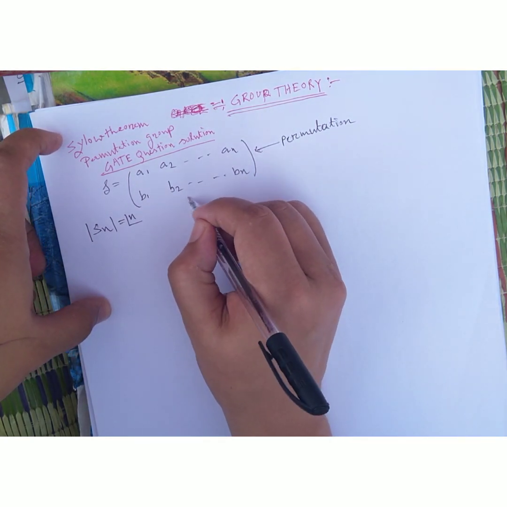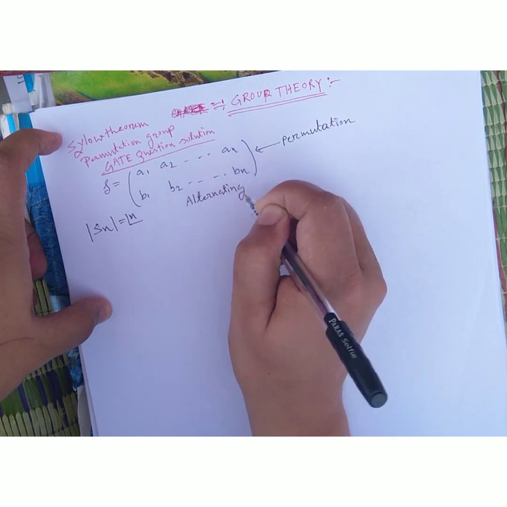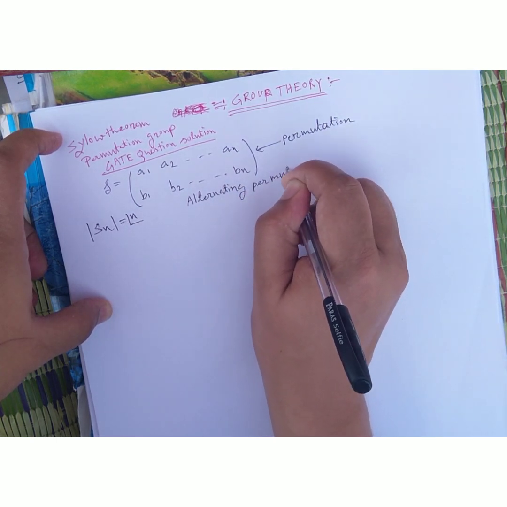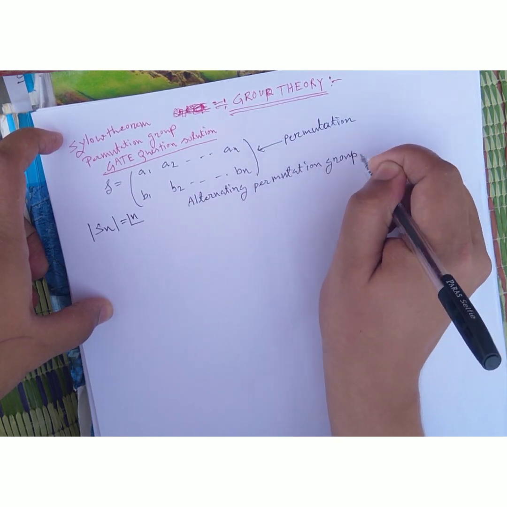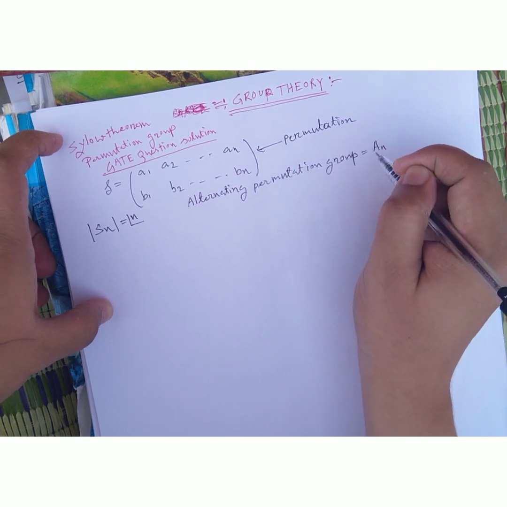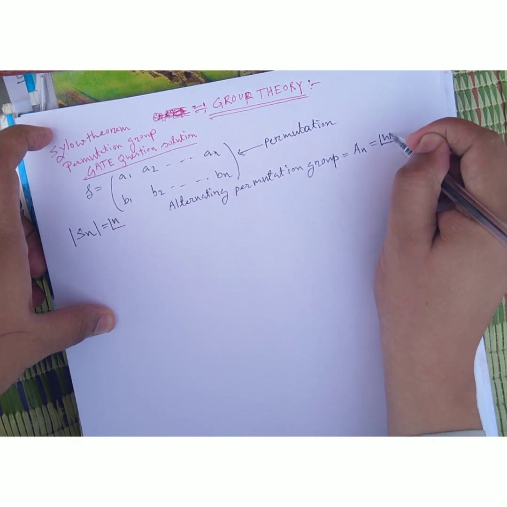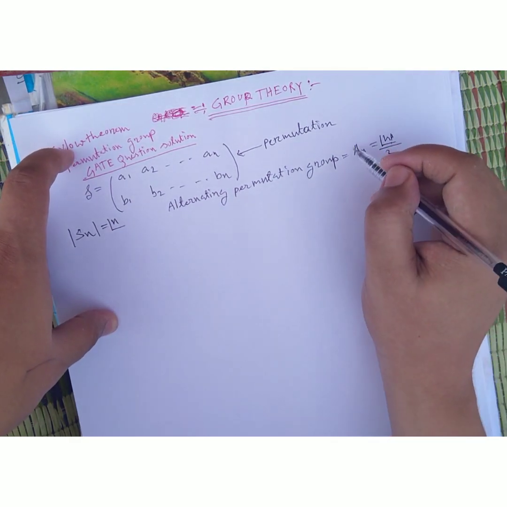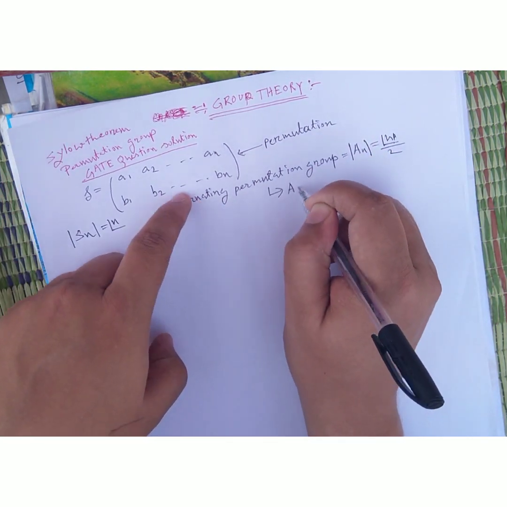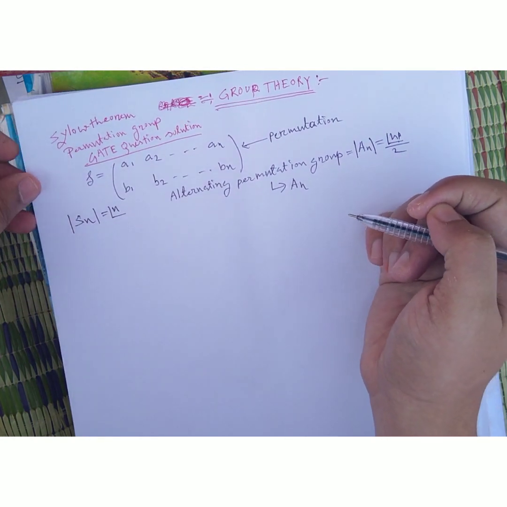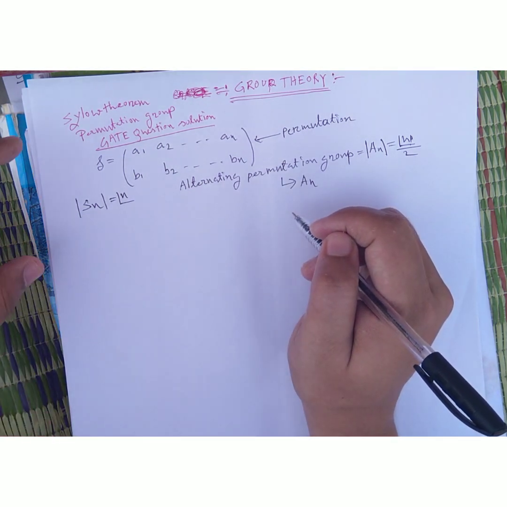The alternating permutation group An has order n factorial divided by 2. The alternating permutation group can be written as An. I hope everybody can understand. Sn is n factorial, and the alternating permutation group An has order n factorial divided by 2.